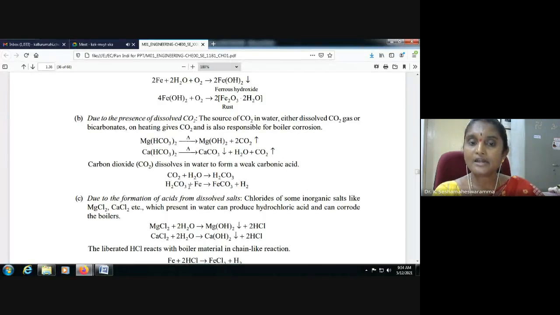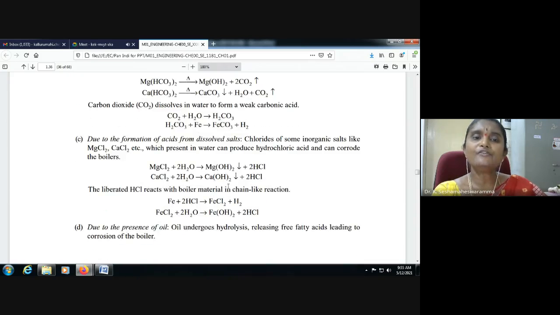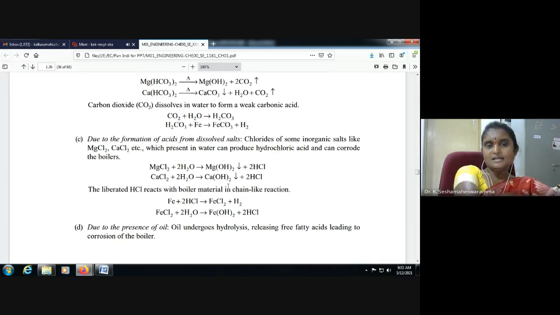Carbonic acid reacts with iron and is converted into ferrous carbonate, iron carbonate. With this also, boiler troubles will occur. Due to the formation of acids from dissolved salts, chlorides of some inorganic salts like magnesium or calcium, which are present in water, can produce hydrochloric acid and can corrode the boilers. So if acid is there, it can easily corrode the boilers.